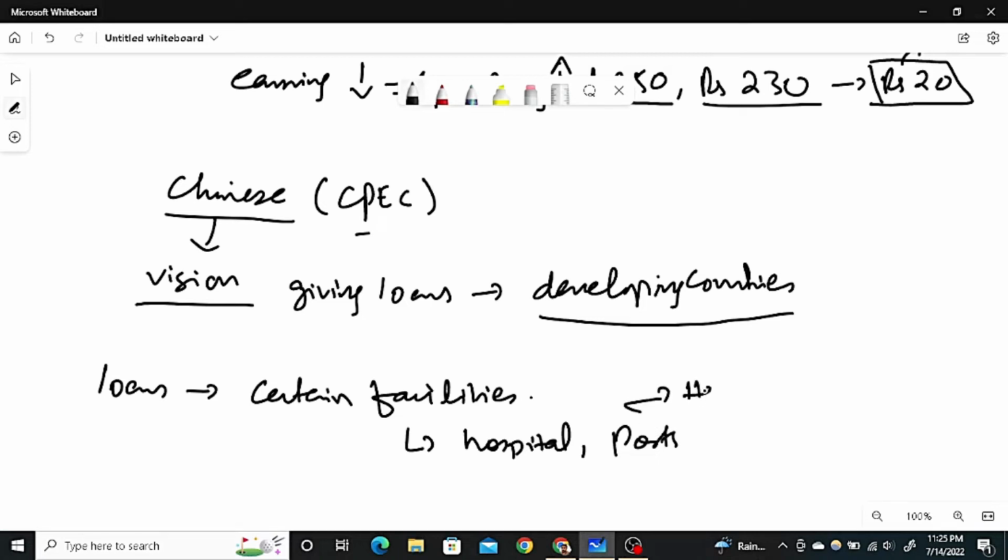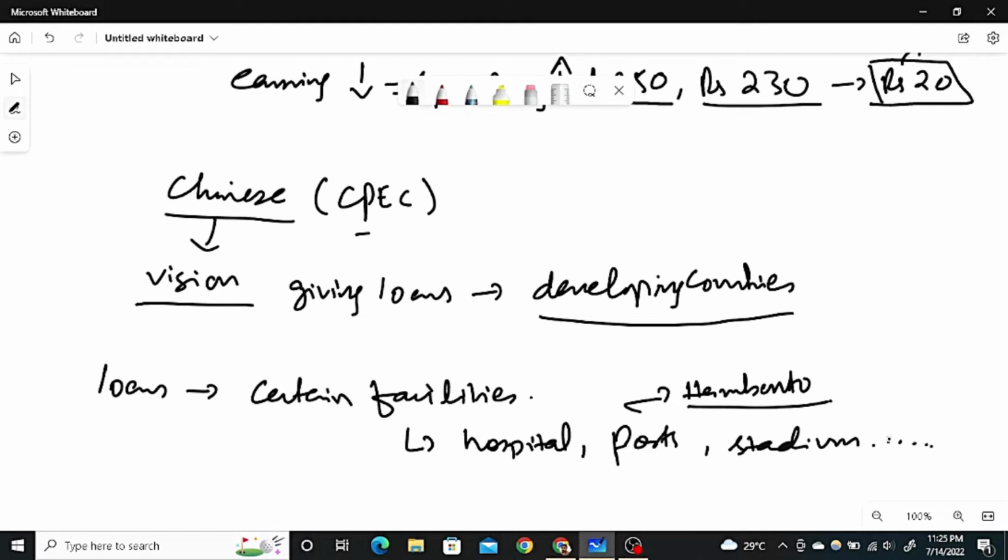There's a port named Hambantota, excuse me if I'm not saying the name right. It is a port which is very important in terms of trade. That port has been built by China by putting its money into it, and then the port has been confiscated and is now being used by China. There are a lot of facilities. We can name a stadium and others. China always assesses the importance of the area and the importance of the facility to be taken from the country.